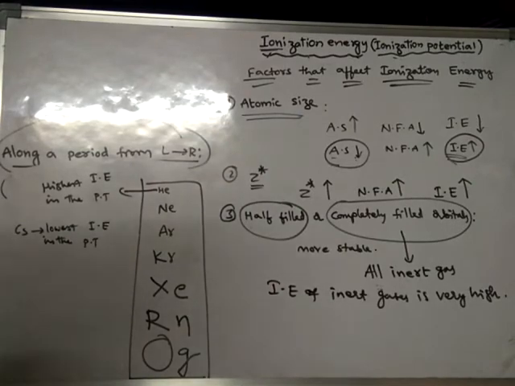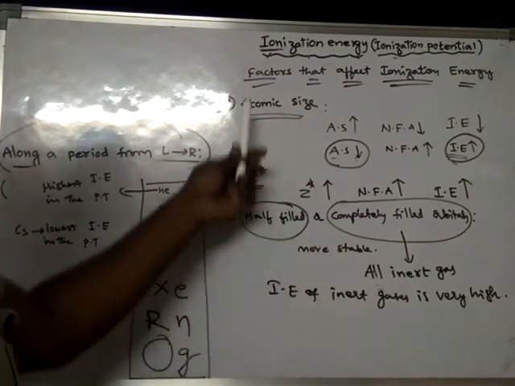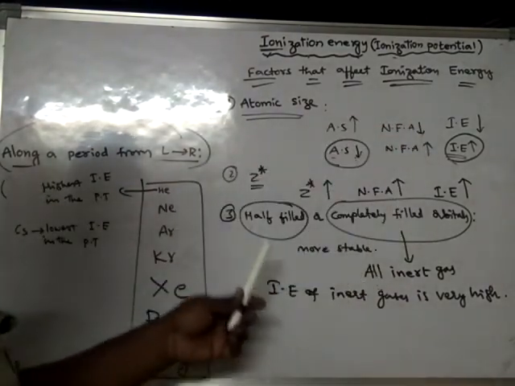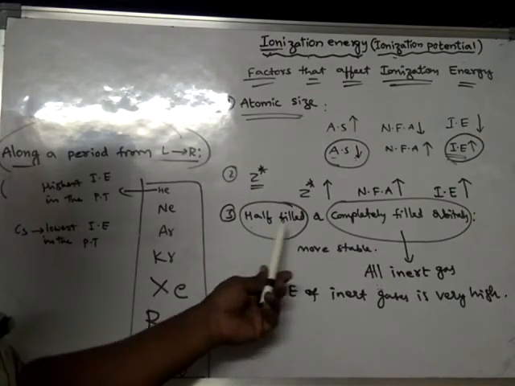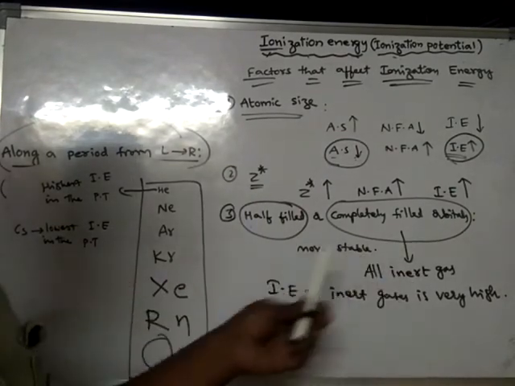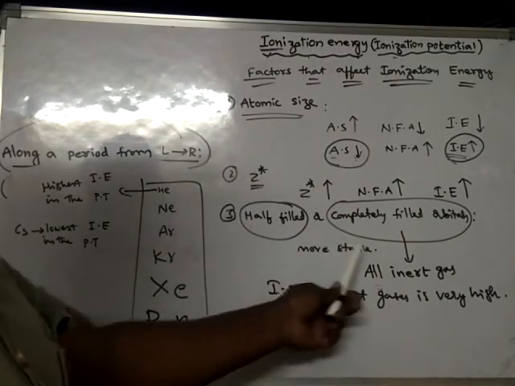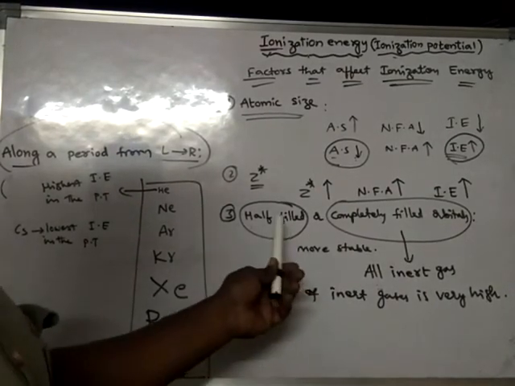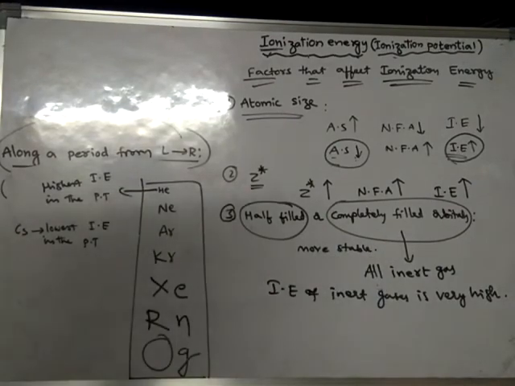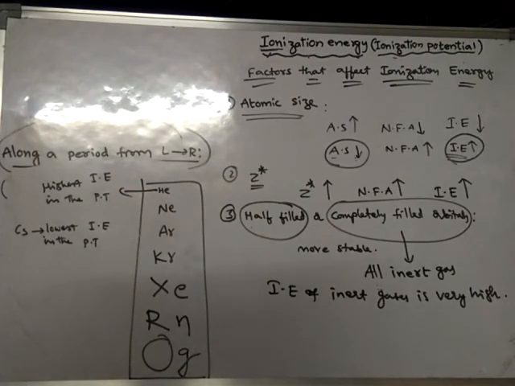Okay. So here actually we are discussing the factors that affect ionization energy. Atoms with half filled or completely filled orbitals will be more stable. Hence, the atoms which possess half filled or completely filled orbitals have extra stability. So they possess more ionization energy when compared to their neighboring atoms.